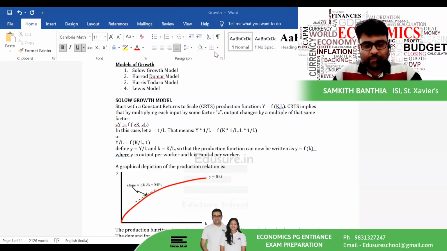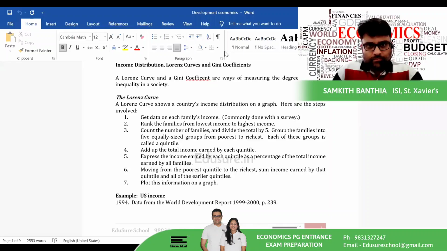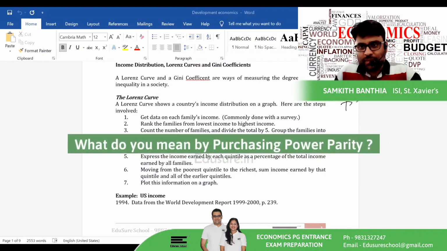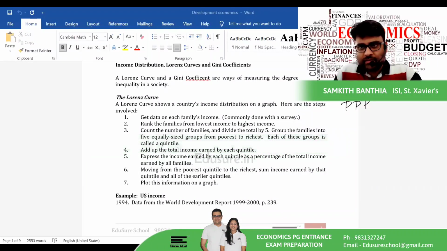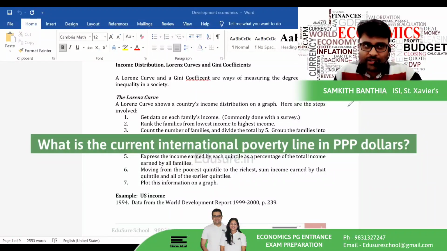Now, going into the development economics part, it is important for you to know the poverty and inequality measures, like the measure of relative poverty, the Lorenz curve and the Gini coefficient. For absolute poverty, you need to know what the head count ratio is, what the poverty line is, and what purchasing power parity means. It is also a good idea to know the current international poverty line in PPP dollars. They can easily ask you this as a GK question.